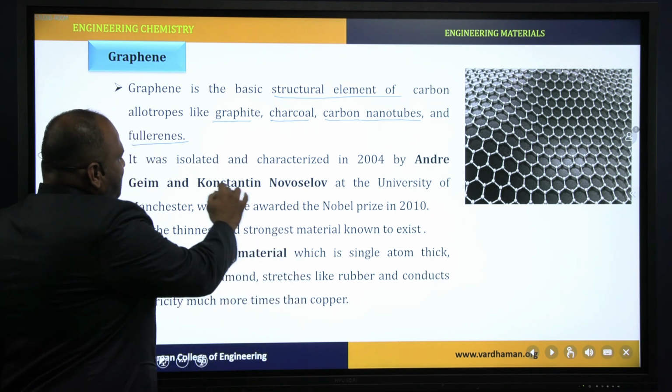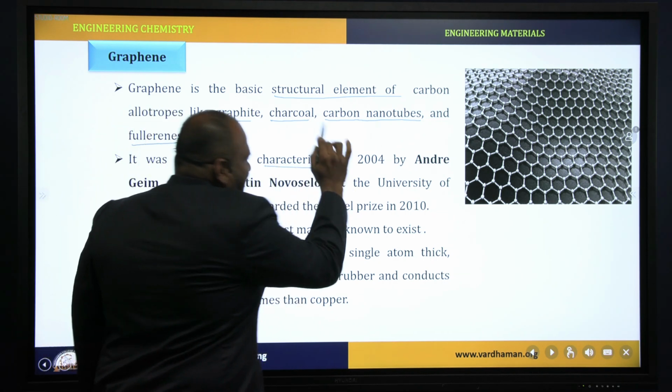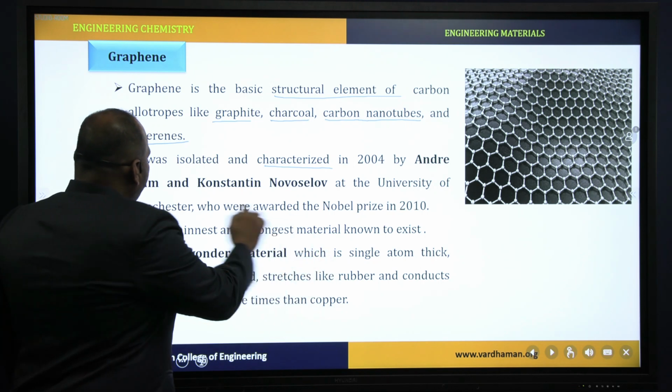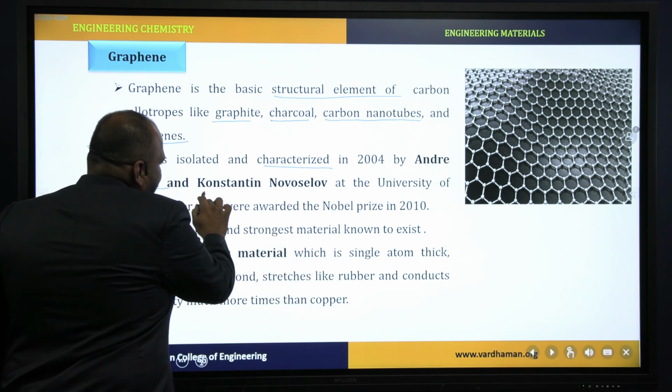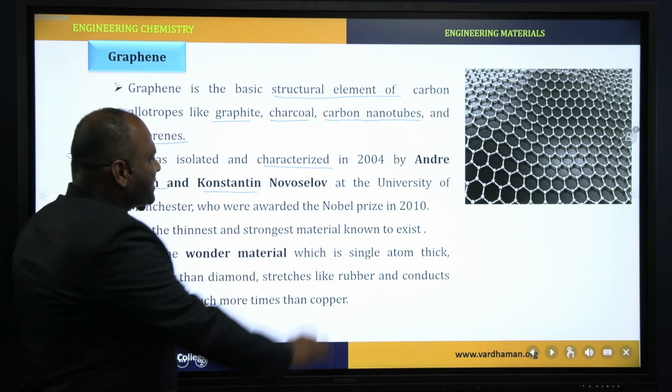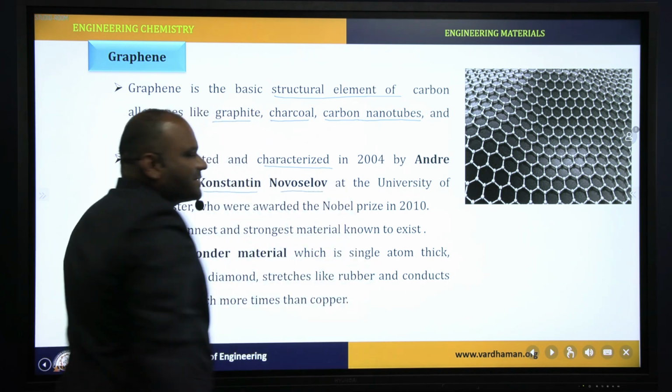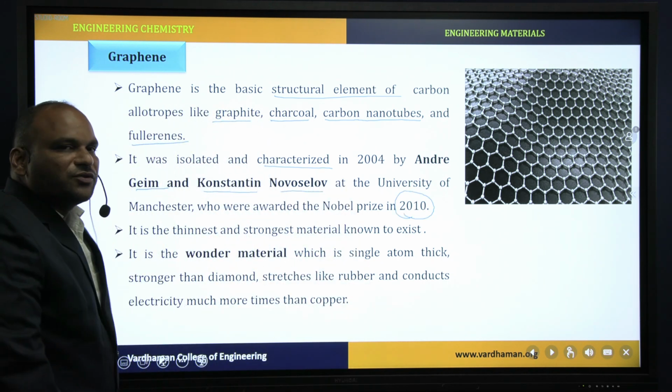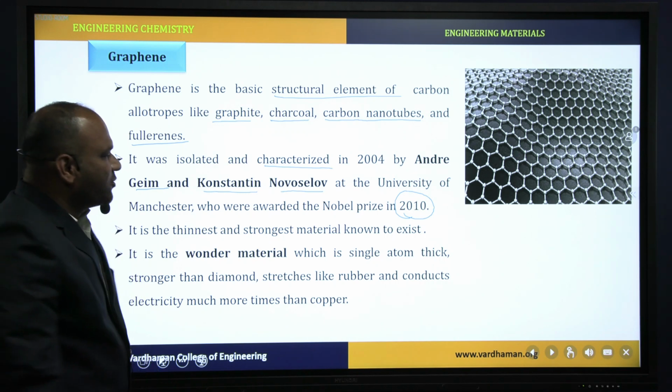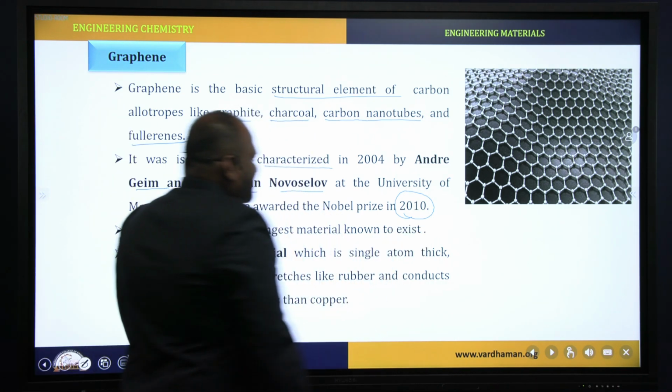It was isolated and characterized in 2004 by Andre Geim and Konstantin Novoselov at the University of Manchester. In 2010, they got the Nobel Prize for this work.